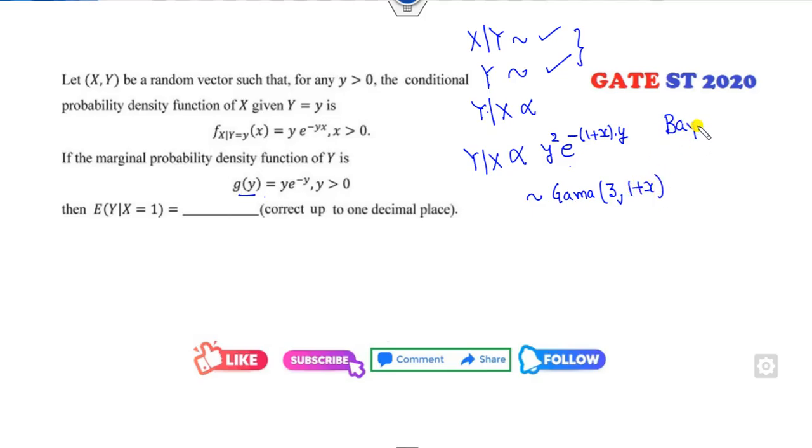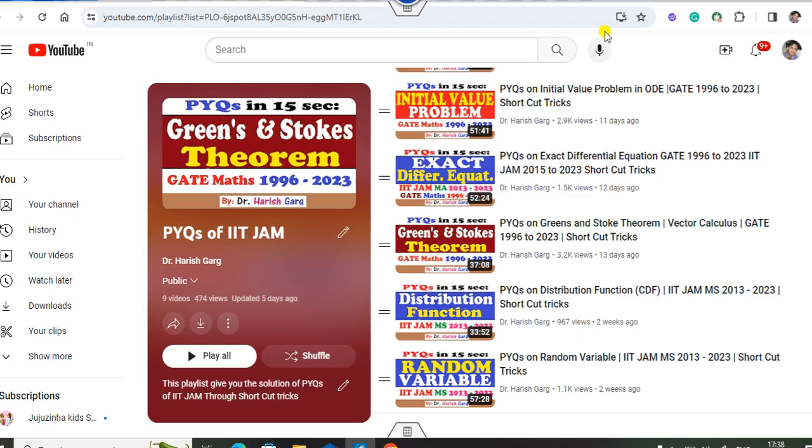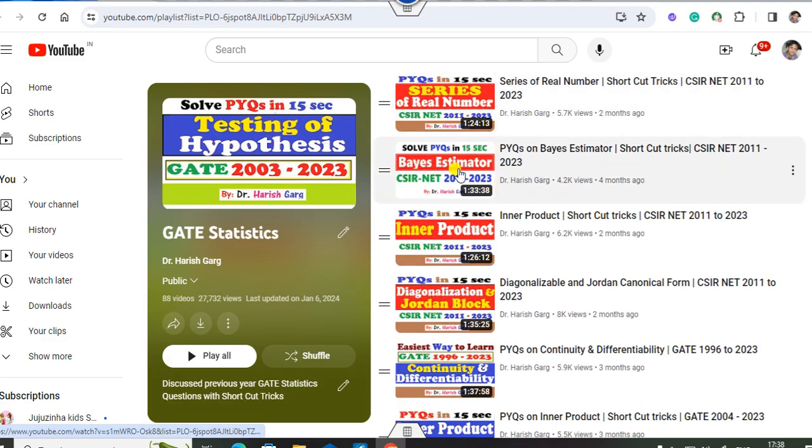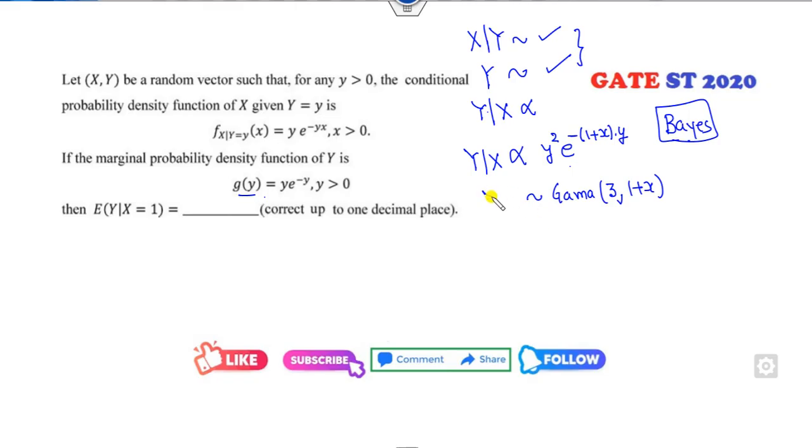This is called Bayes theorem. For more detail about the Bayes theorem, I recommend you watch my lecture available here. It covers the Bayes estimator. If you watch this lecture completely, you will learn many tricks. Now this is my y given x. Your target is to find the expected value of this at x equal to 1. So what is the mean of the gamma distribution? It is 3 over (1 plus x). Now at x equal to 1, this value will be 3 over 2. So 1.5 is the right answer of the problem.